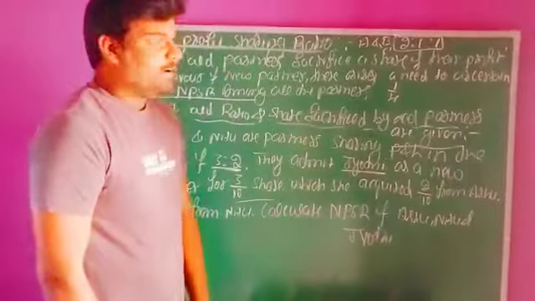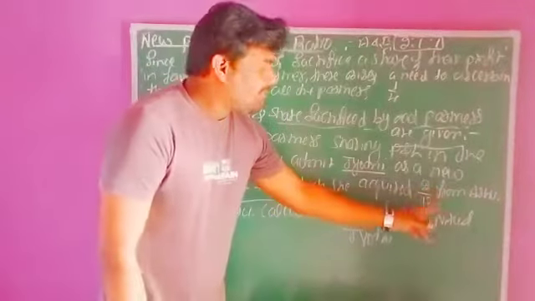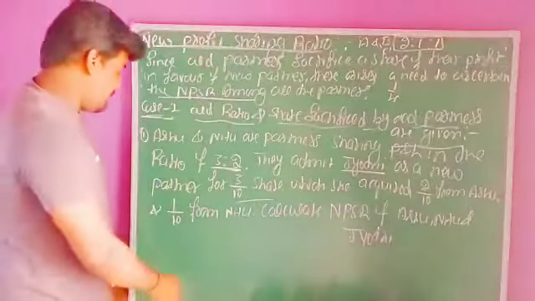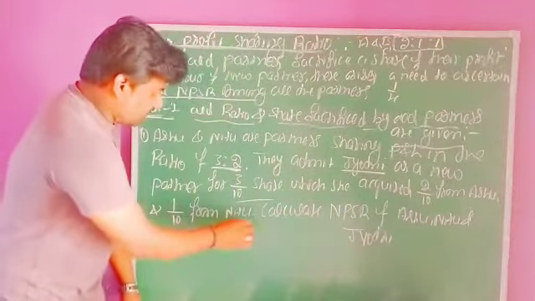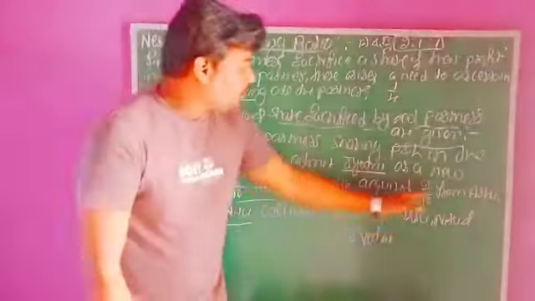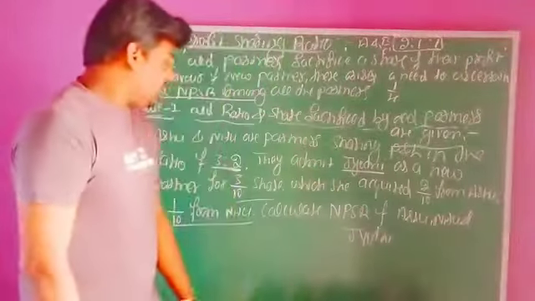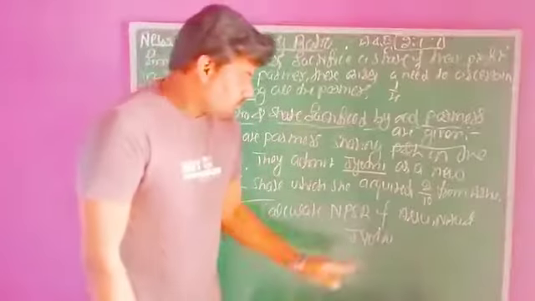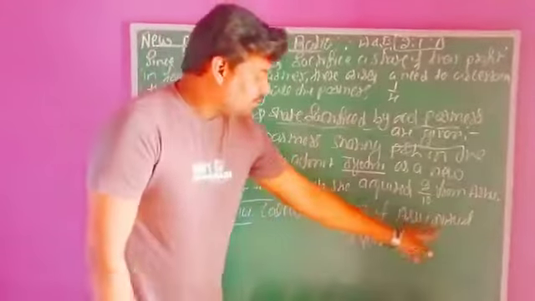Ashu is an old partner, giving 2 by 10th of her profits to the new partner, and 1/10 from Neetu. Finally, calculate the new profit sharing ratio among Ashu, Neetu and Jyoti.